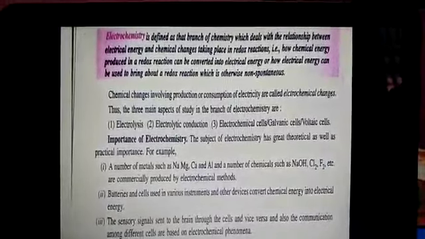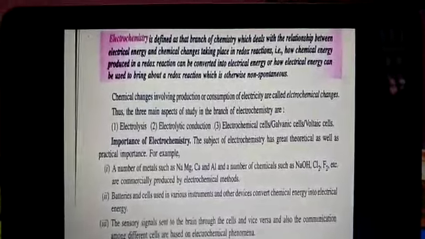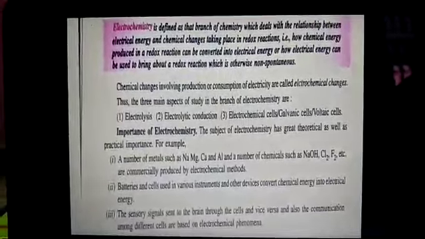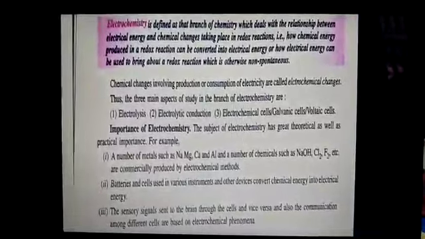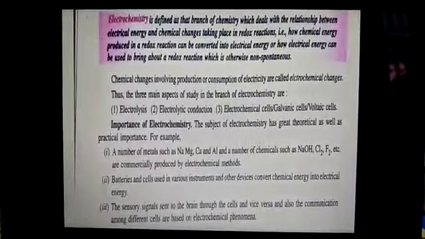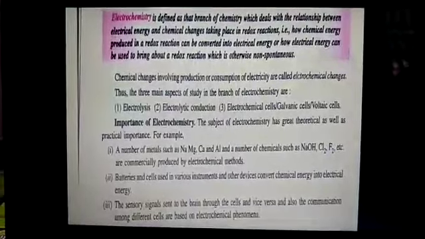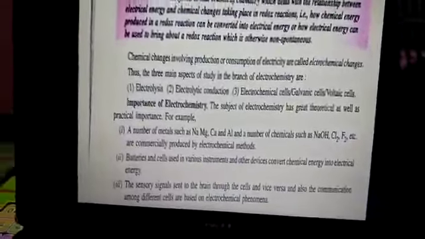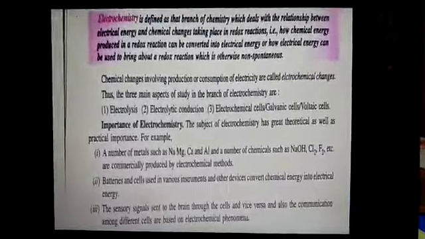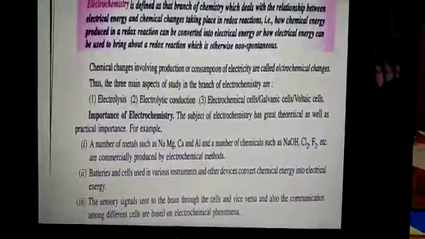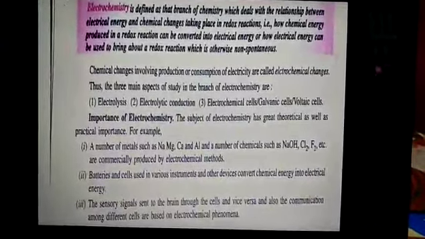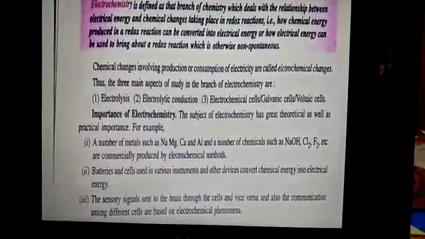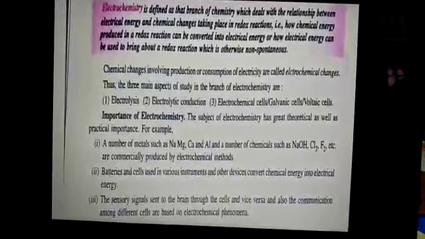What is the importance of electrochemistry? It is important in the production of a number of metals like sodium, magnesium, calcium, aluminum, and a number of chemicals like NaOH, chlorine, fluorine, etc., in batteries, and in the fuel cell, which converts chemical energy into electric energy. The various reactions carried out by electrochemical methods are energy efficient, less polluting, and eco-friendly. Especially, the transmission of sensory signals through the cell to the brain and vice versa is of electrochemical origin.